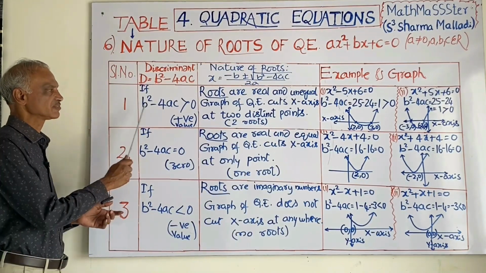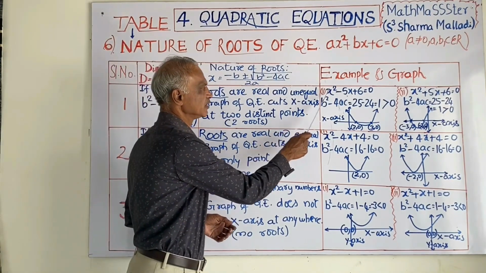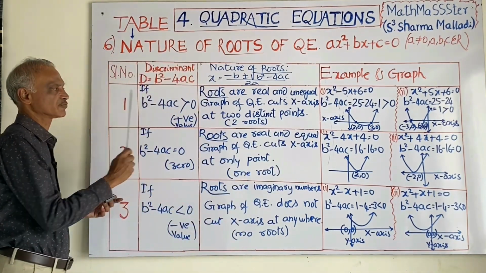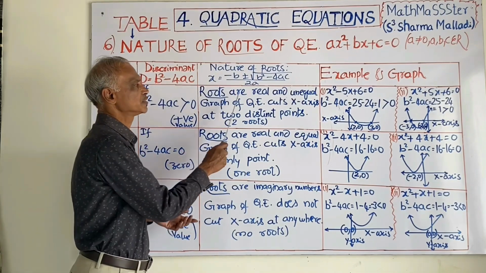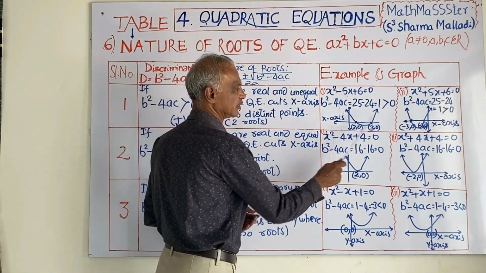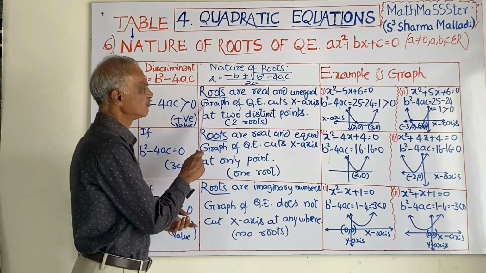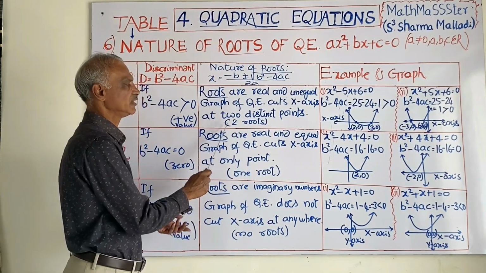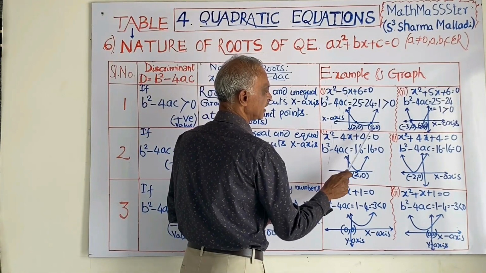If b square minus 4ac is greater than 0, you will get a positive value. Here a is 1, b is minus 5, c is 6. You find b square minus 4ac. If you get a positive value, then the roots are real and unequal. You will get two roots. They are real numbers, 2 and 3, and they are unequal to each other. You can understand the graph. The graph of the quadratic equation cuts the x-axis at two distinct points. It will have two roots. That's why it is touching the x-axis at 2 points, (2, 0) and (3, 0).